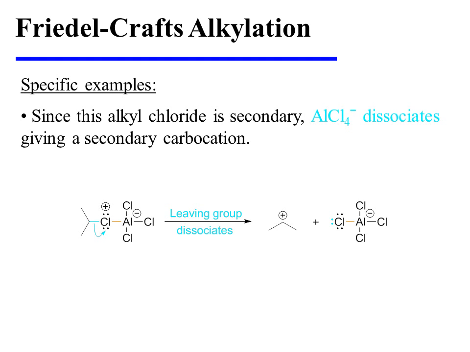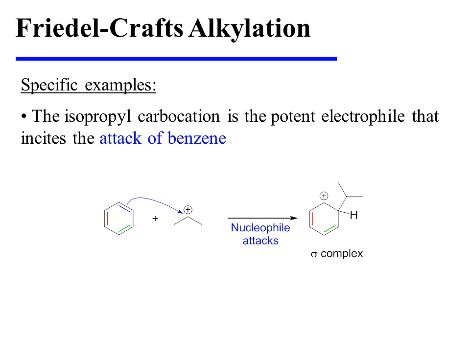Since the center bearing the leaving group is secondary and would therefore make a reasonably stable carbocation, aluminum tetrachloride dissociates to afford that carbocation. And it is the isopropyl carbocation that acts as the potent electrophile inciting the attack of benzene, which results in the formation of a sigma complex.